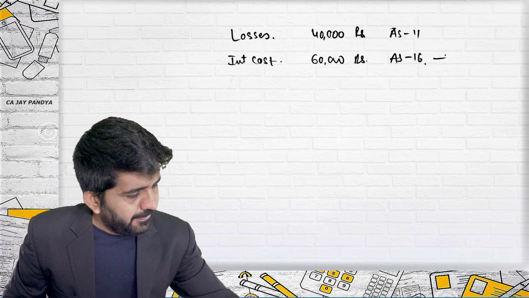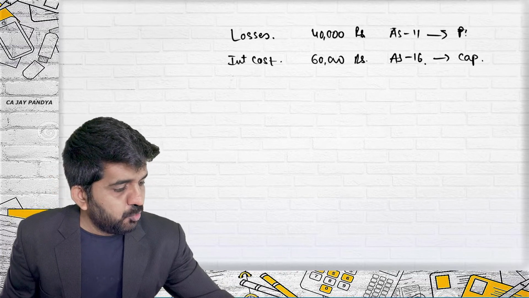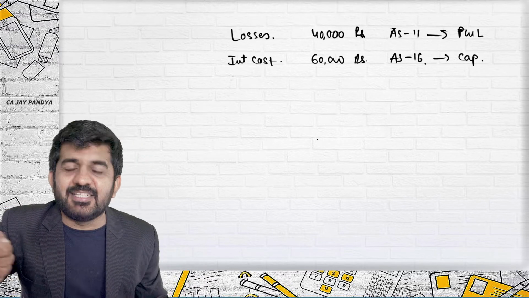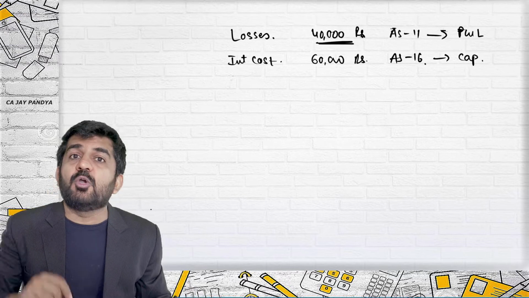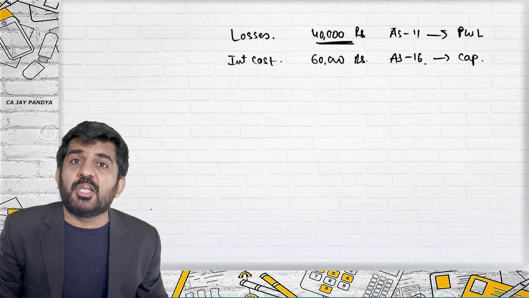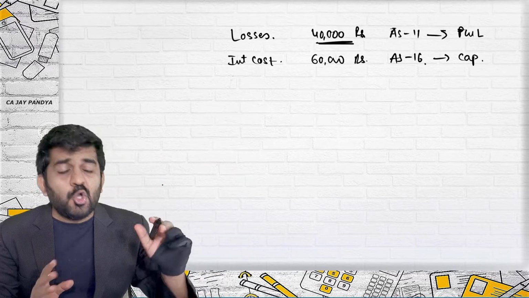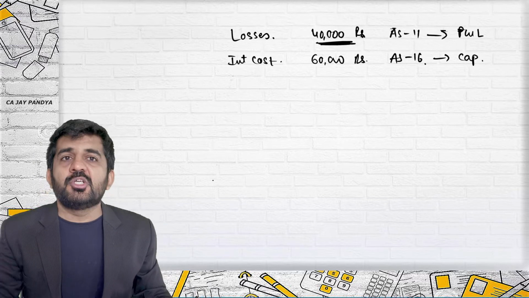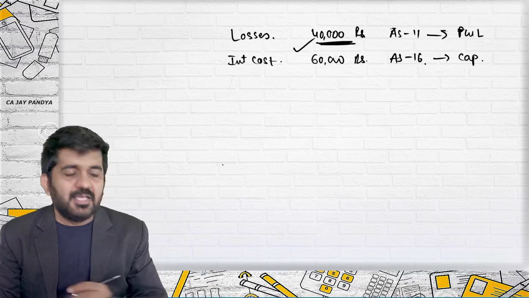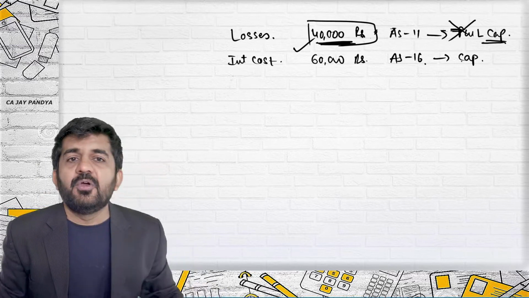This would be capitalized as per AS 16. This would have been transferred to P&L. But now AS 16 says this loss has happened because you have taken a foreign currency loan. Because you have taken a foreign currency loan, there is a benefit of say 45,600. So this 40,000 cost should be treated as a part of the cost of interest and should be capitalized instead of going to P&L account.